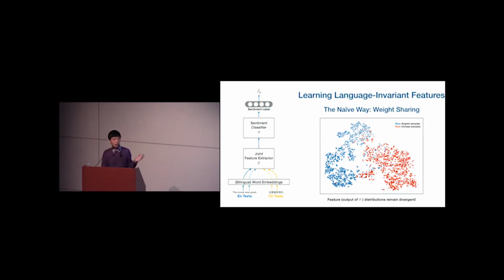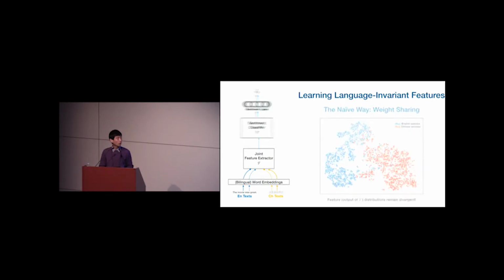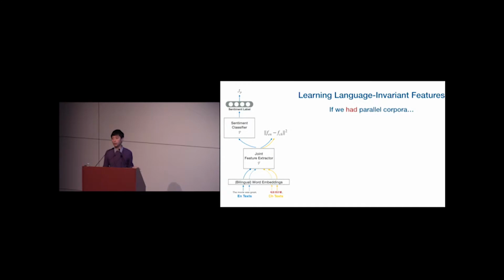So I'm showing a t-SNE visualization of some feature vectors of some random English samples shown in blue, as well as Chinese ones in red. So we see there is a clear dichotomy between languages, and we know that the feature distributions remain divergent between languages. And therefore, if we train a sentiment classifier on the English data, it will not generalize well to Chinese. So that did not work well.